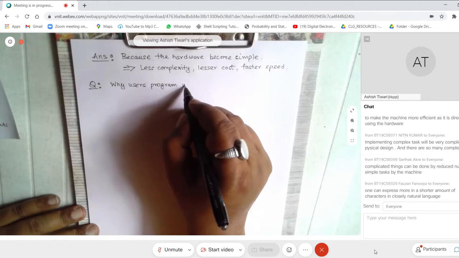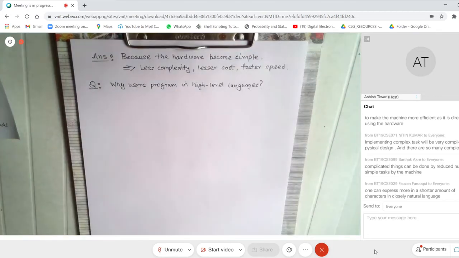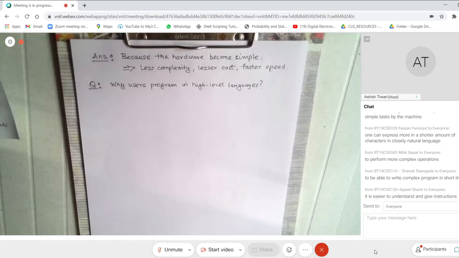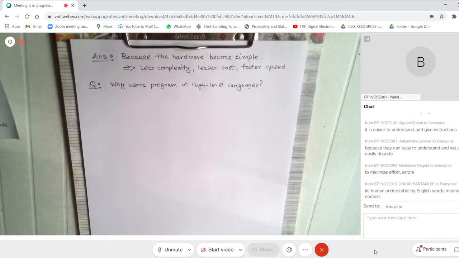And you also understand that users program in languages like C or C++. The question is, why do you use these high level languages? They are much more productive. What does productive mean? That means it is much easier for us to program in high level languages than in assembly or in machine language.